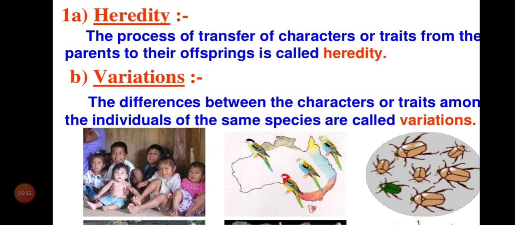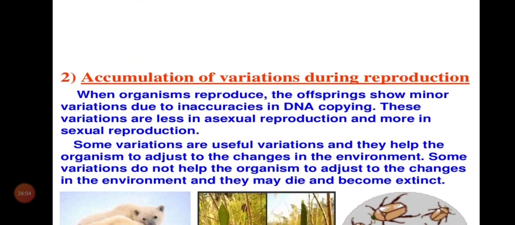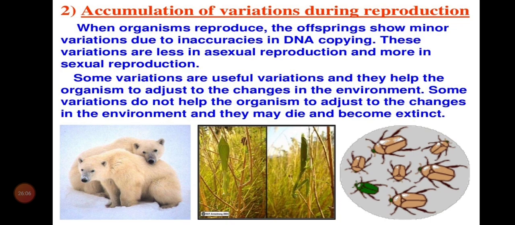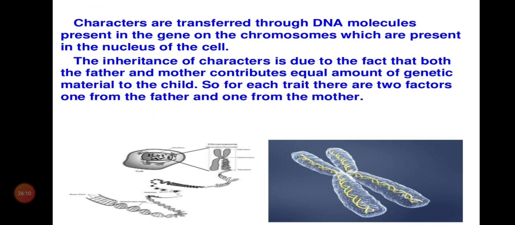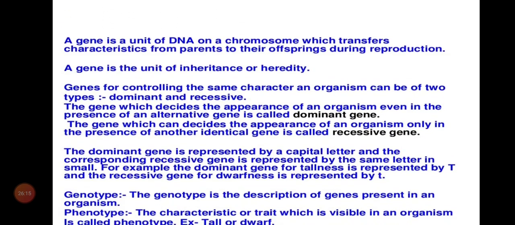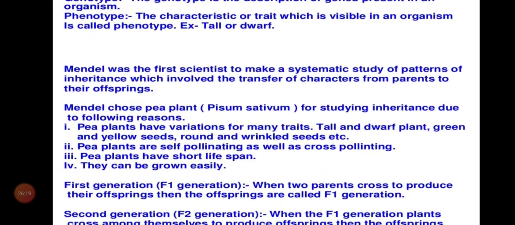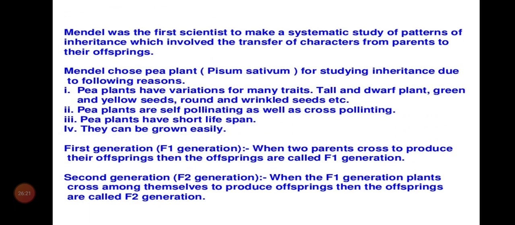So we are thorough with heredity and variation. Differences between the characters or traits among individuals of the same species are called variation. I have given explanation for the accumulation of variation during reproduction, and regarding chromosomes, chromatid, chromonema, what is gene, what is dominant, what is recessive, what is genotype, what is phenotype.